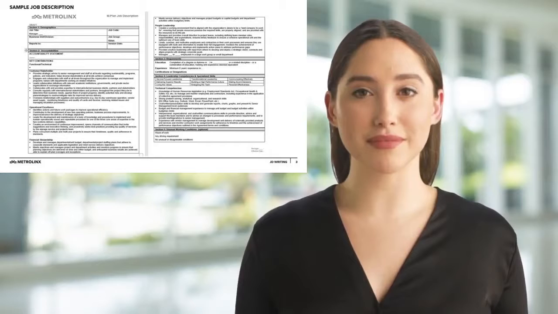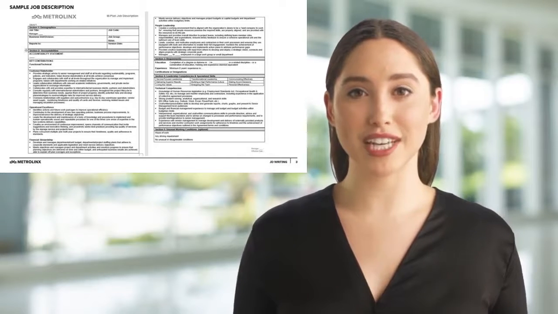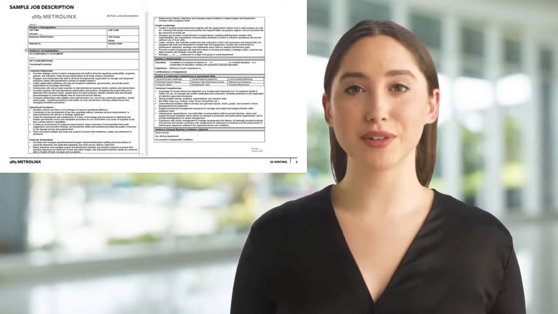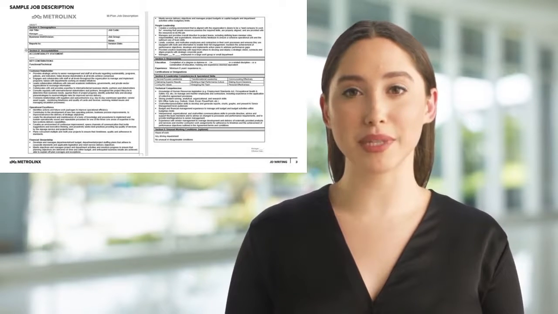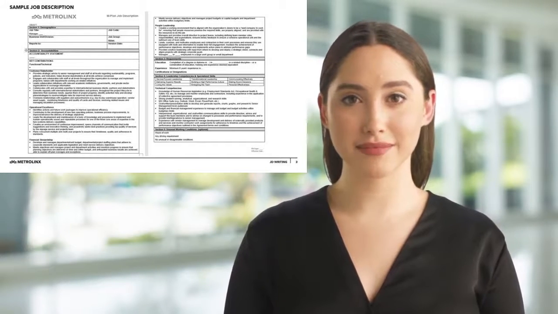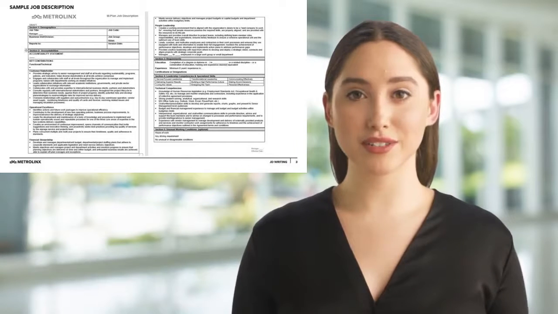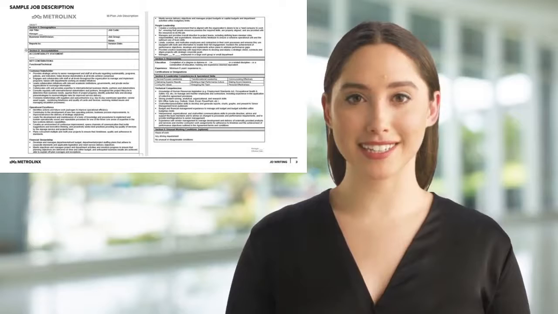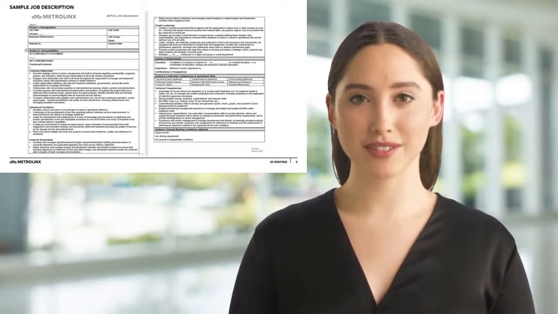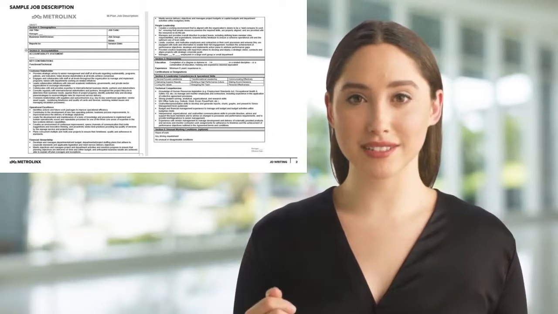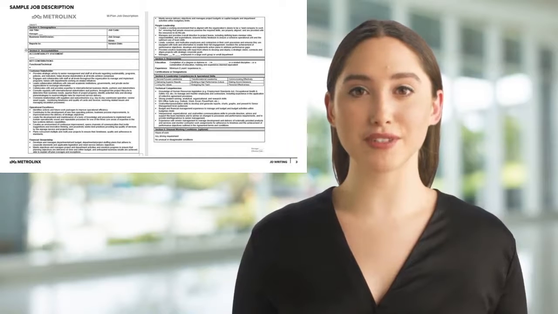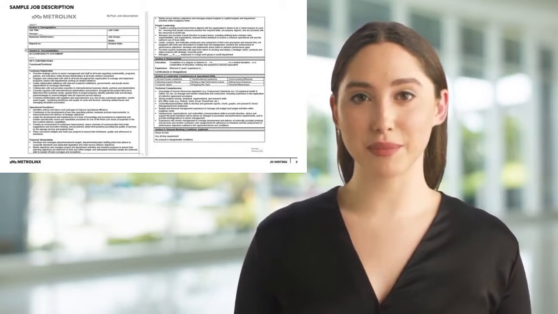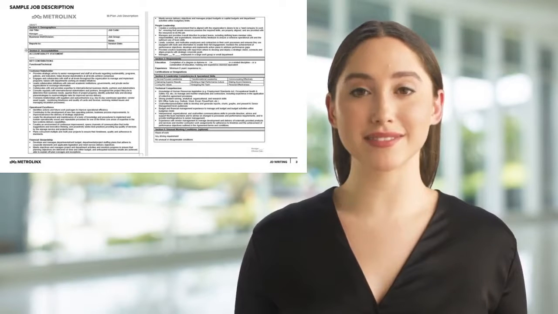Customer and stakeholder. The customer stakeholder section describes the position's various interactions with customers or key stakeholders. Stakeholders can be either internal or external facing. The goal of this section is to describe how the position will interact with individuals outside of your immediate team. Operational excellence. Operational excellence is essentially how we look at our business strategies and processes and review various ways to more effectively solve problems and enhance business processes.